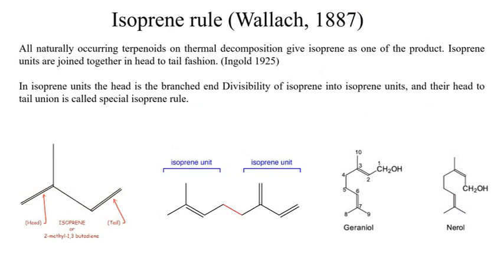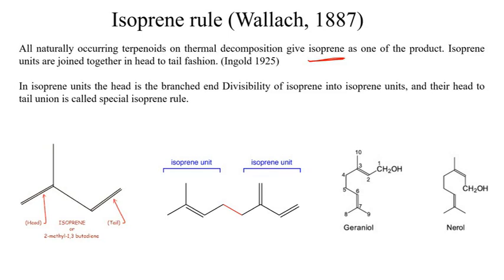Now we'll see what the isoprene rule is. The isoprene rule is very important for terpenoids. In order to understand the structural part of these terpenoids, we need to understand this isoprene part. What this rule states is that when naturally occurring terpenoid molecules undergo thermal decomposition, they started giving this isoprene unit as one of the final products.